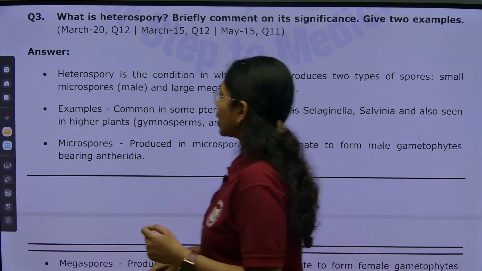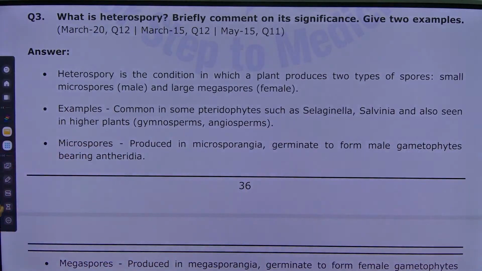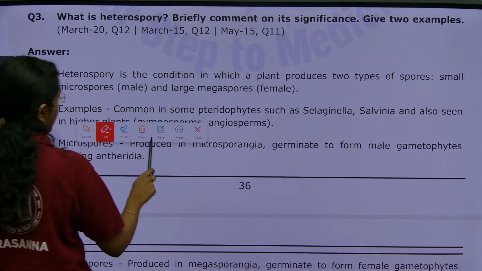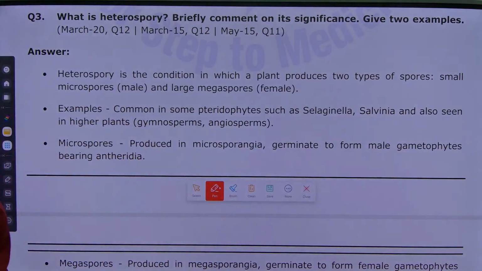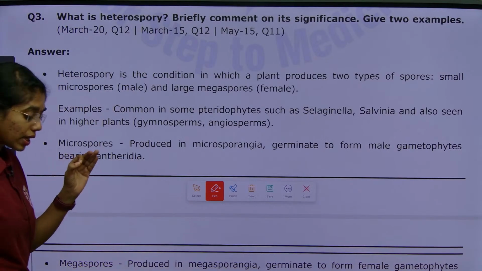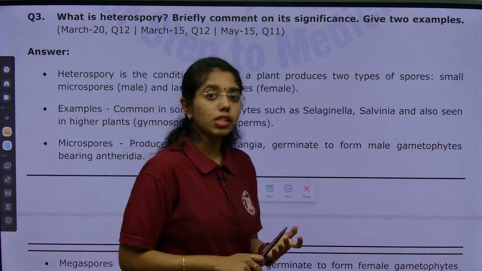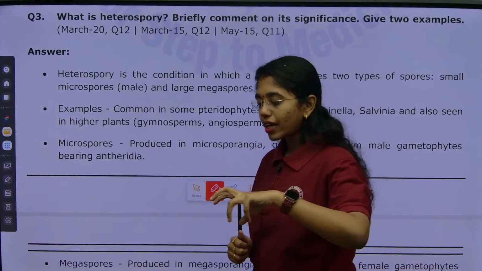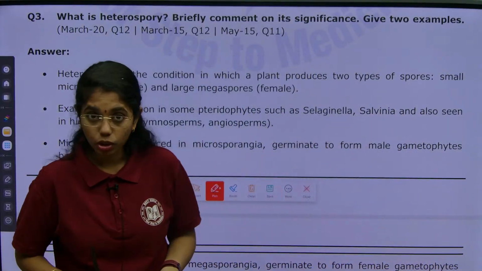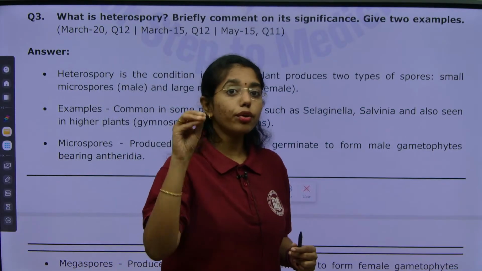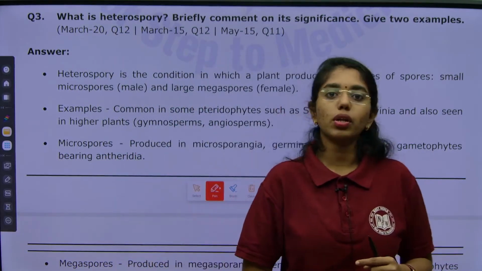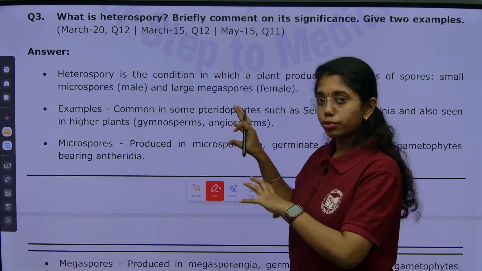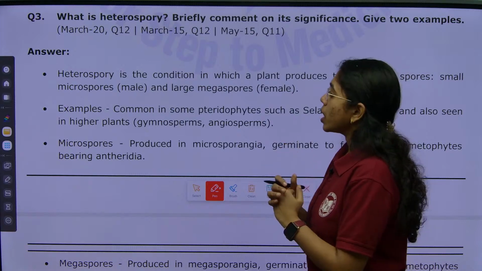Next, what is heterospory? Briefly comment on the significance, types and examples. Heterospory is an important segment, not just for your IPE, but for MCET and NEET as well, because if we see 10 PYQs from pteridophytes, 3 to 4 will be on the heterosporous condition only. That is how important this concept is. So go through this concept accordingly.